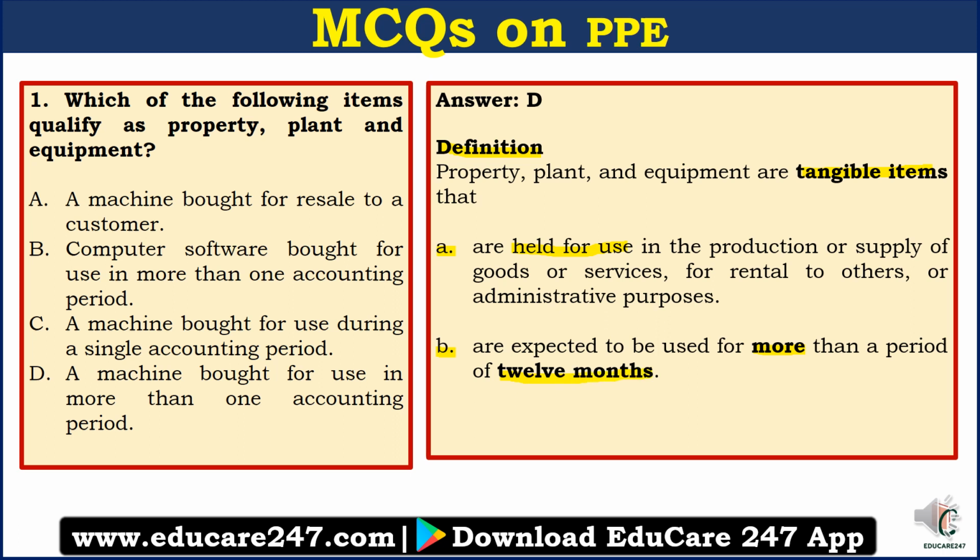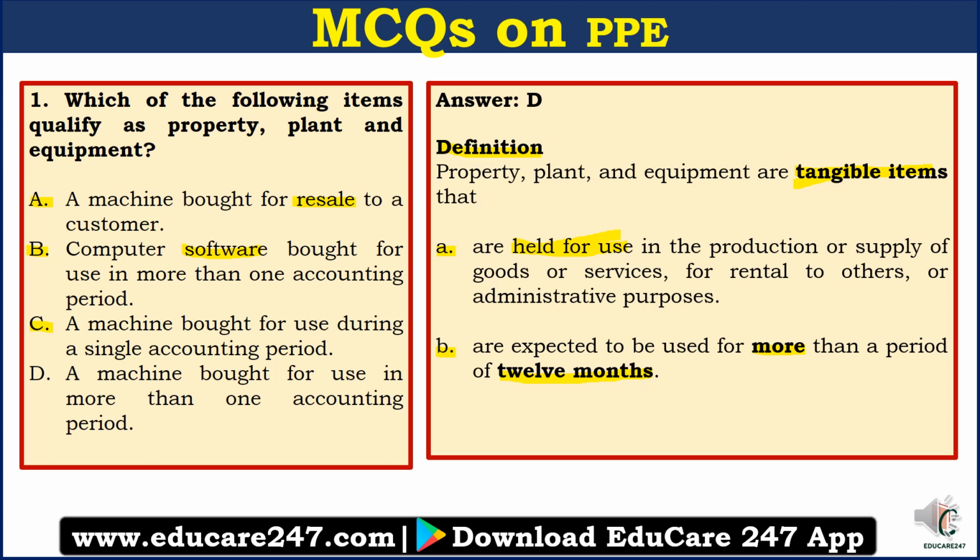Now what does option A say here? A machine bought for resale, right? But to qualify as property, plant and equipment, the machine has to be held for use in production or supply, right? So a machine bought for resale does not qualify as property, plant and equipment. What does option B say? Computer software bought, right? So software is an intangible asset, and to qualify as property, plant and equipment, the asset has to be tangible, right? So option B is also incorrect here.